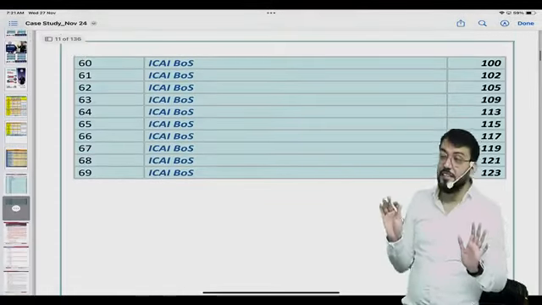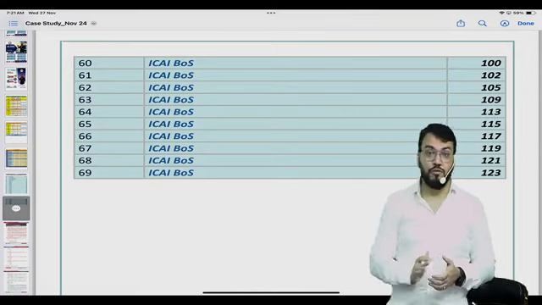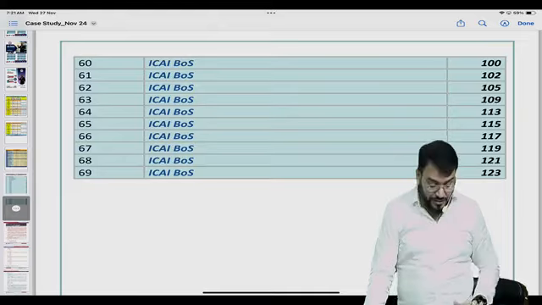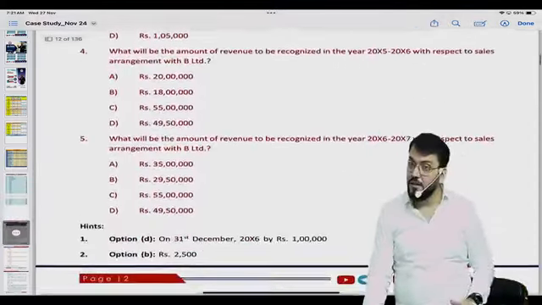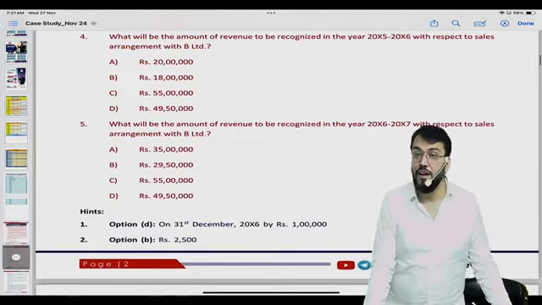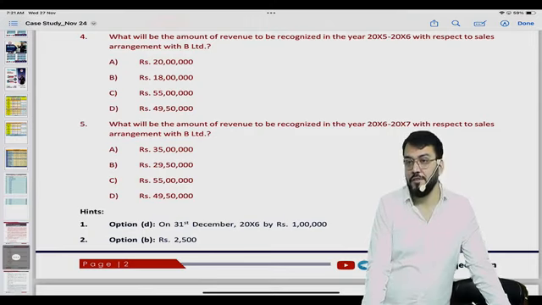Now you can see how many there are. There are 69 case studies. Of course, it requires a lot of time, because one case study will have many questions. It requires time. And you can see this requires completion of the entire syllabus. So this you can't do right now. It needs to be done when you are doing the first revision.